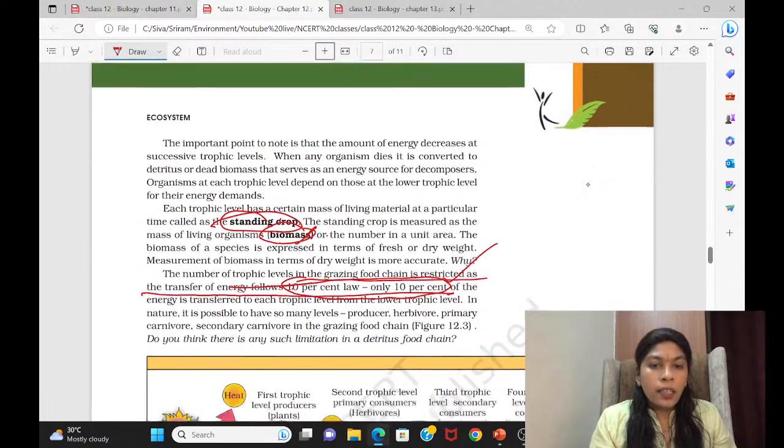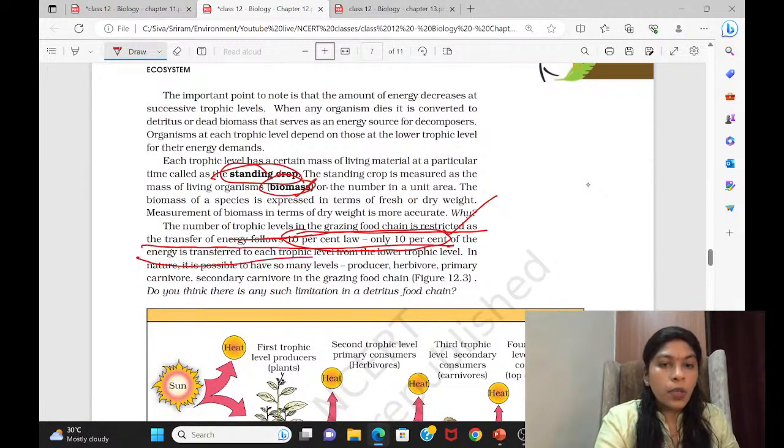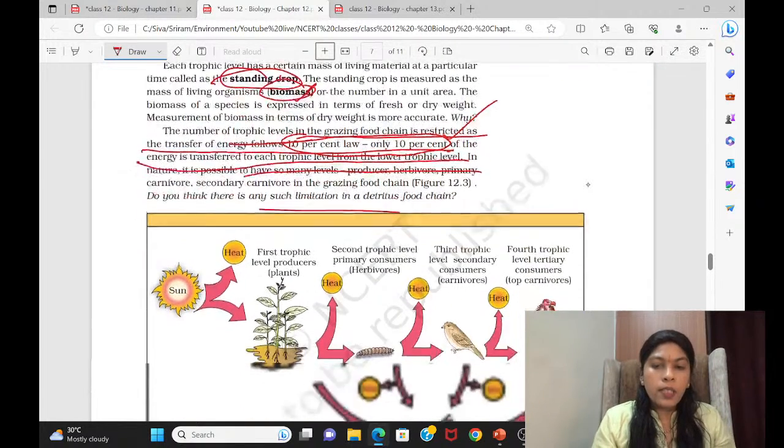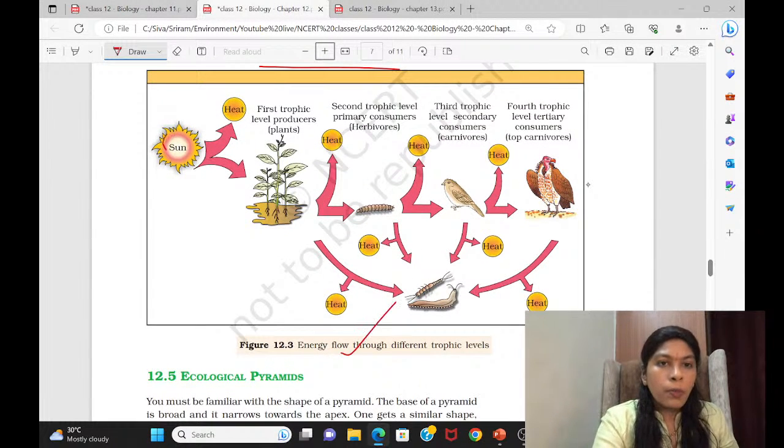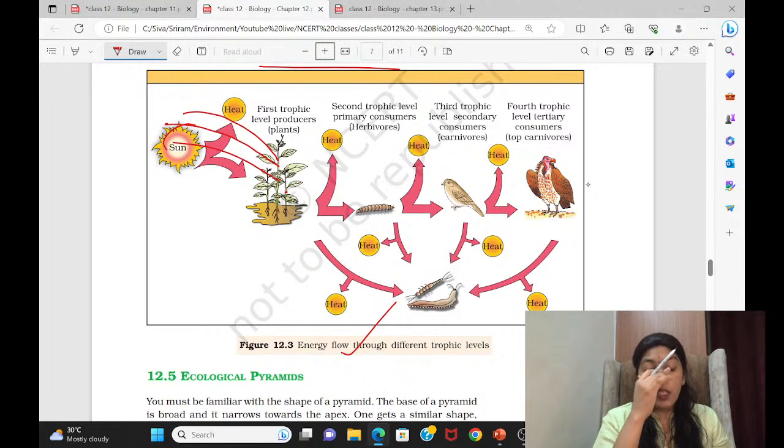And here, as you can see, the energy is transferred to each trophic level from the lower trophic level, right? So this they have described. You can just give a reading and you can see this diagram. It's also beautifully explained there. How the energy flows: from the sun, the plants are producing. The radiation from the sun is used by the plants to prepare the food.